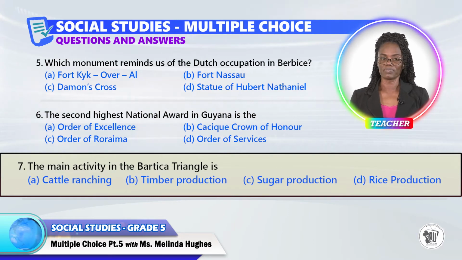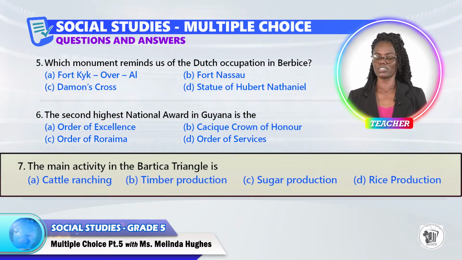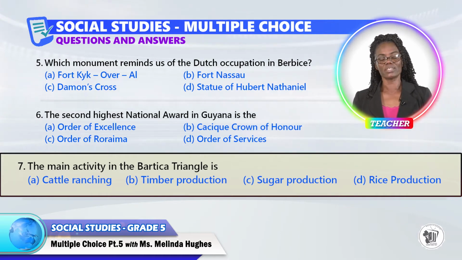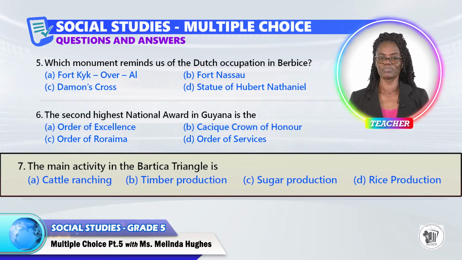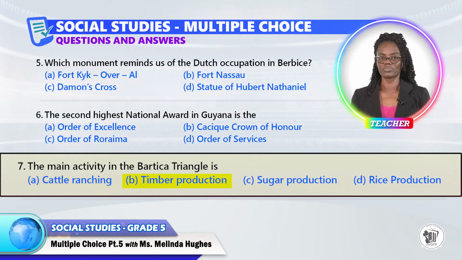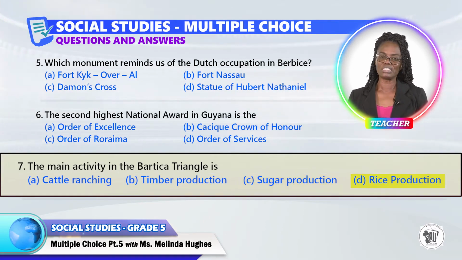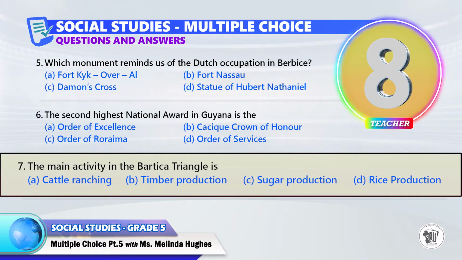Question 7. The main activity in the Bartica Triangle area is? A, B, C, or D?